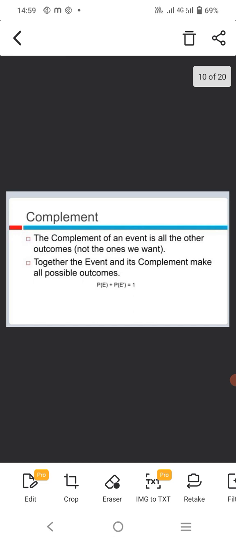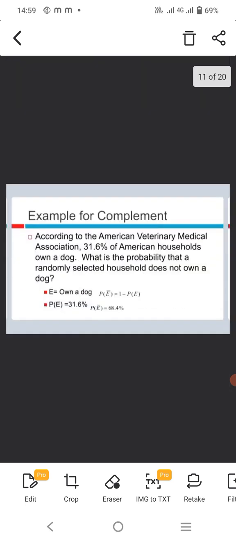Next, the definition of the complement of an event. The complement of an event is all the other outcomes. Together the event and its complement make up all possible outcomes. That is, P of E plus P of E dash is equal to 1. This is the example for the complement of an event.